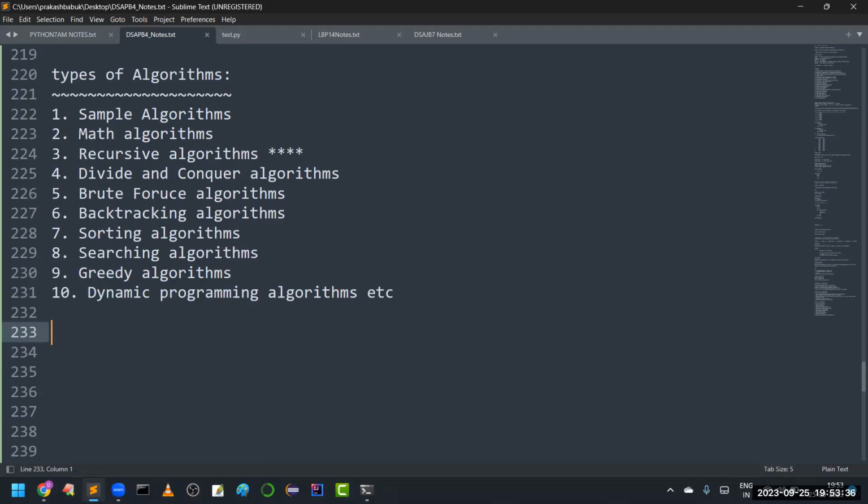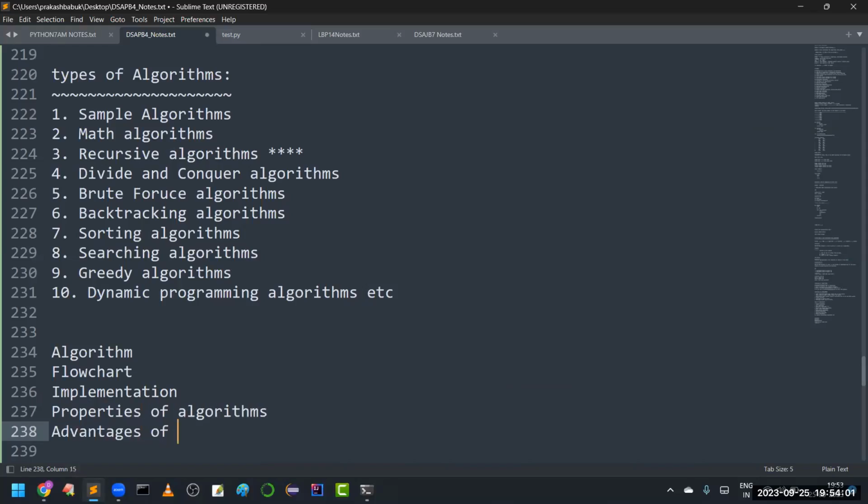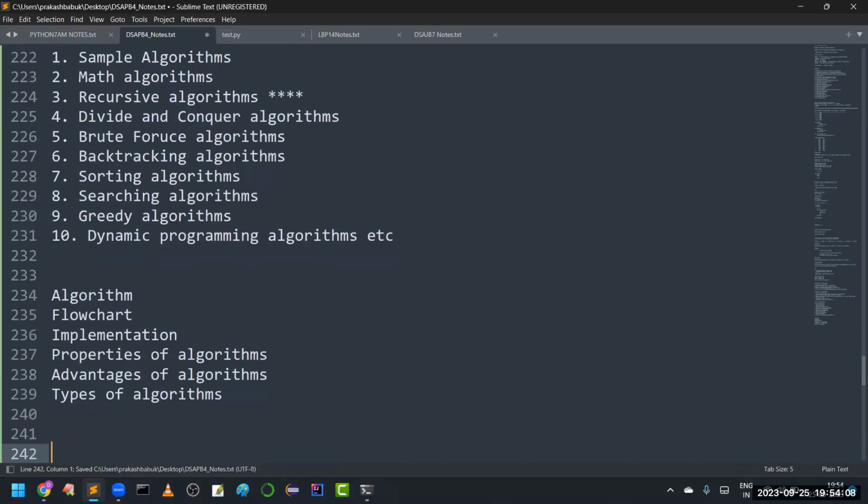Sir, in this session, we covered only a few things: algorithm means what. Next, and after that, flow chart. Flow chart means what, so how you are going to provide implementation. Next, we have seen properties of algorithm, then advantages of algorithm. Then we have seen some types of algorithms. With this, the algorithms concept got finished.